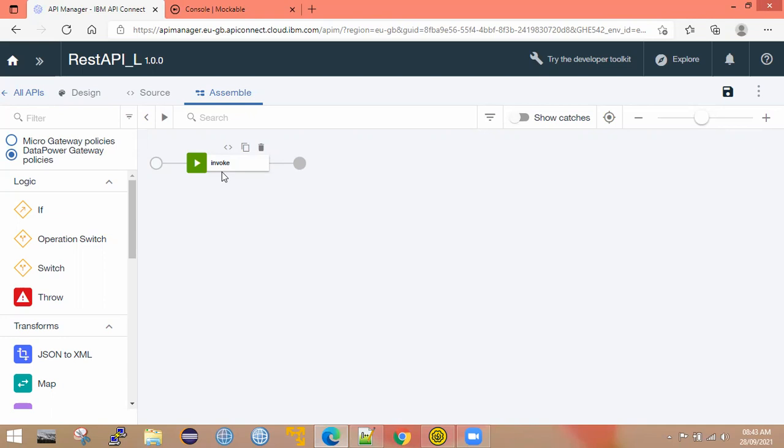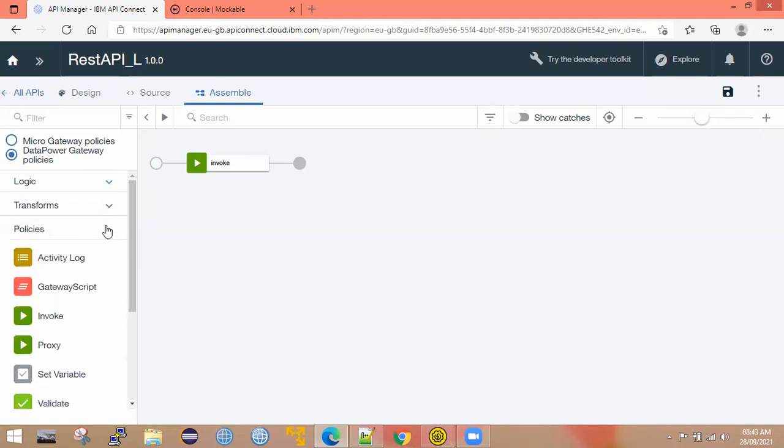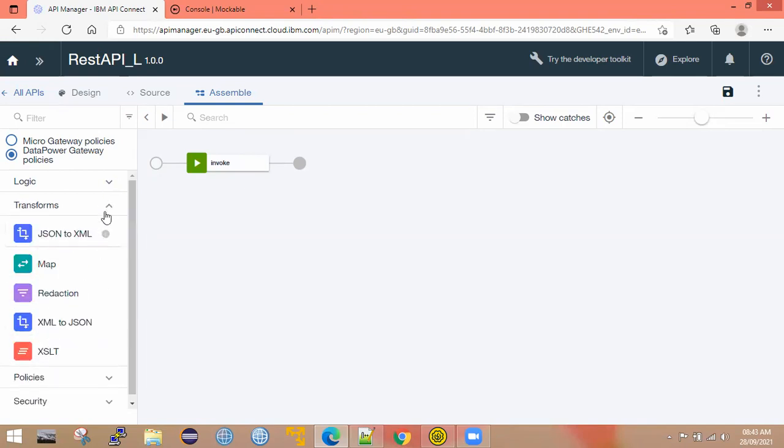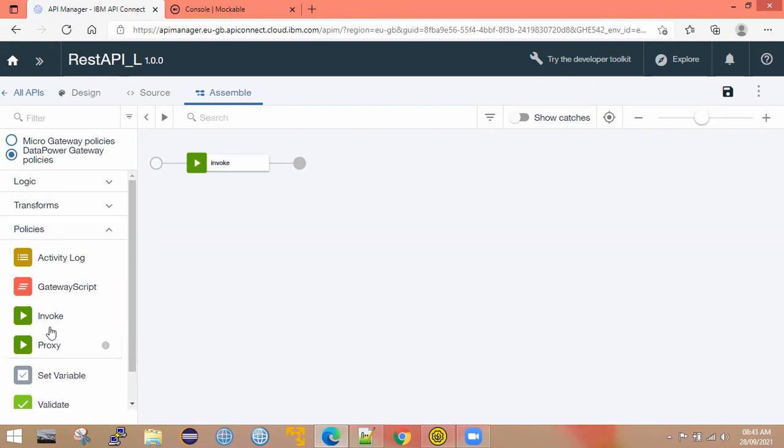The importance of the invoke policy is to make a call to the web service and get the response. So let's make use of this invoke policy here. You can see the Micro Gateway policies and DataPower Gateway policies. Mostly we use the DataPower Gateway policies. Under these, we have different categories of policies like logic, transform, and security. Under logic, we have these; we will discuss them one by one. Under transform, we have these things, and under policies, we have the invoke policy. Let's make use of this default invoke policy.